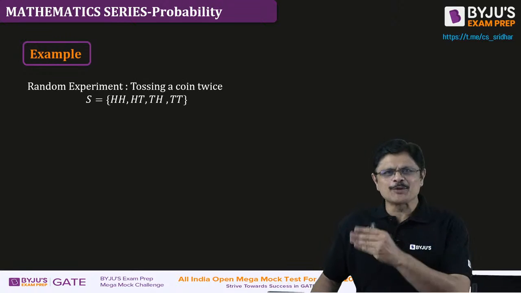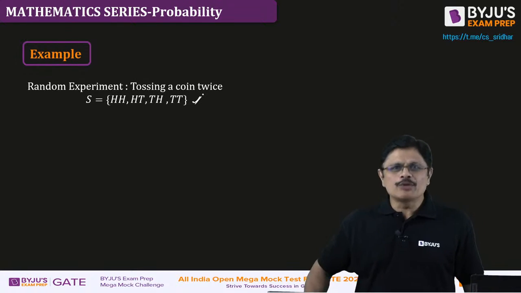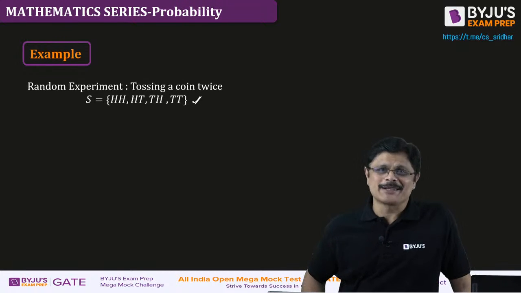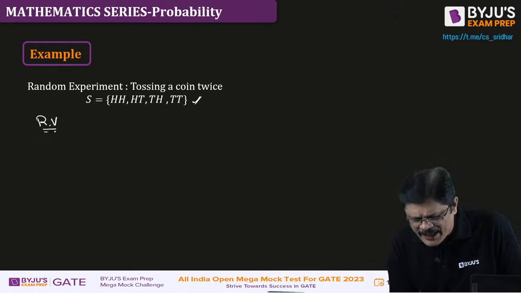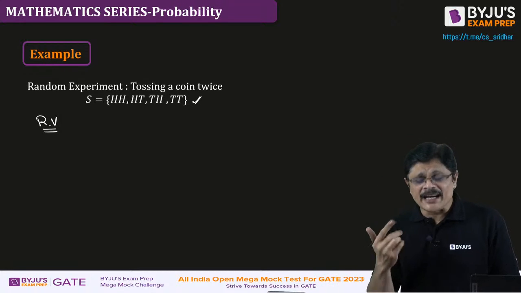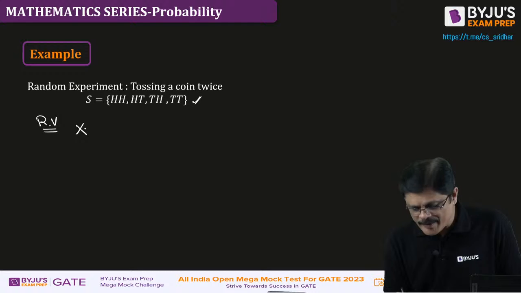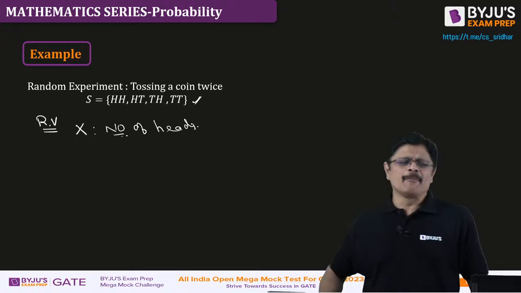They converted them to numbers. Mathematics people don't like these outcomes. That's why they converted them to numbers. So we are converting them to numbers using a random variable. Now the duty is defining a random variable. So how am I defining it? This is my random variable, which is defined as counting the number of heads. I am counting the number of heads.